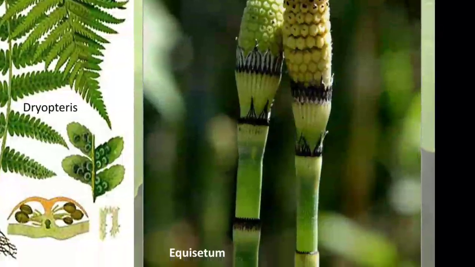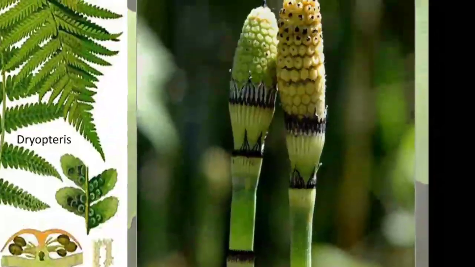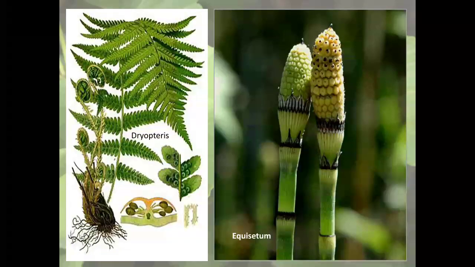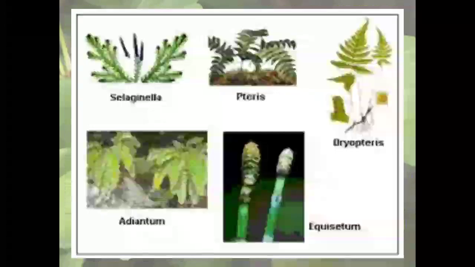The second plant, a long stalk-like structure, is known as Equisetum. Equisetum is also a pteridophytic plant. Salvinia and Selaginella are also pteridophytic plants. Selaginella, Pteris, Dryopteris, Equisetum, Adiantum: you can see in this picture many examples of pteridophytic plants.